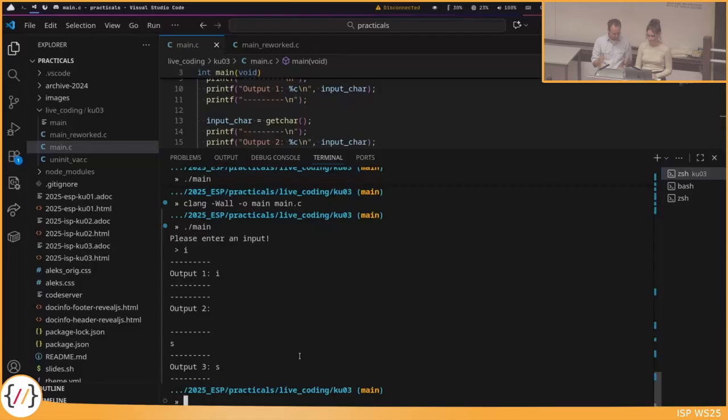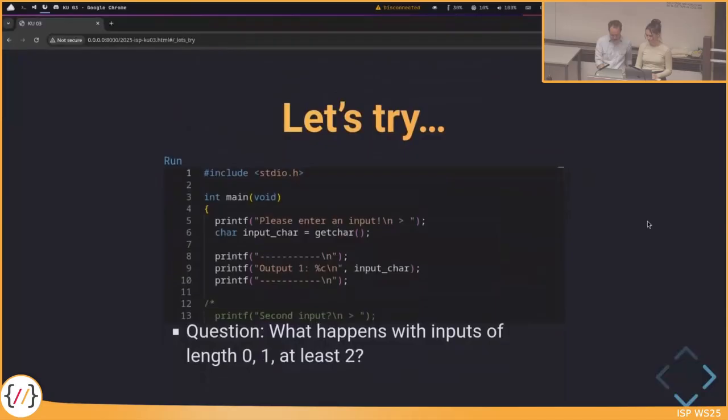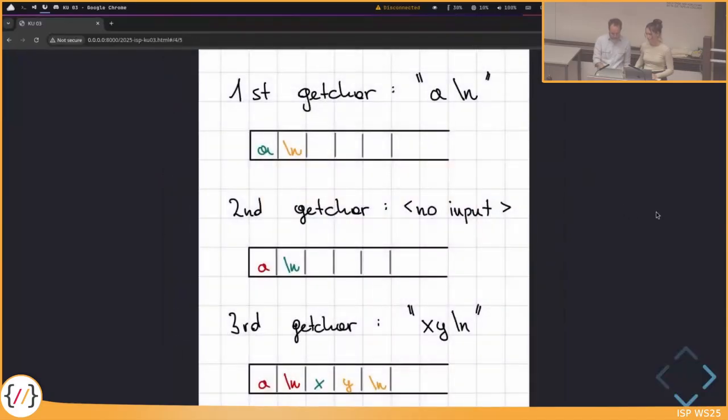Maybe it's best if we view in the picture what is happening here. We have different characters here in the examples typed before, but consider the first getChar. If I type an A and a \n, or the I and the \n, then the \n indicates that I need to press enter when I enter an input. So I actually type 2 characters. And then both characters will be available for our program.